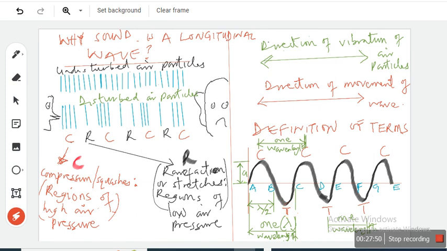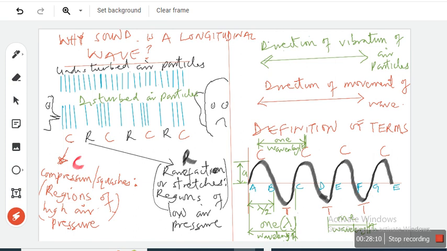Rarefaction. Okay, so it will climb, like when the water rises, falls, rises again, falls. As the wave is moving, the water particles rise, fall, vibrating.